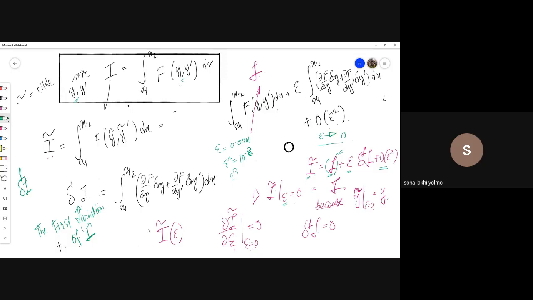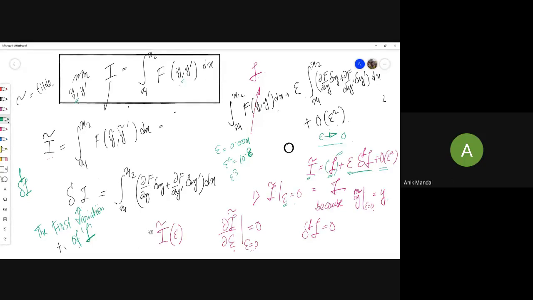Okay, which means that this quantity should always be positive. The most significant term should always be positive. Now the problem is epsilon can go from minus infinity to plus infinity.